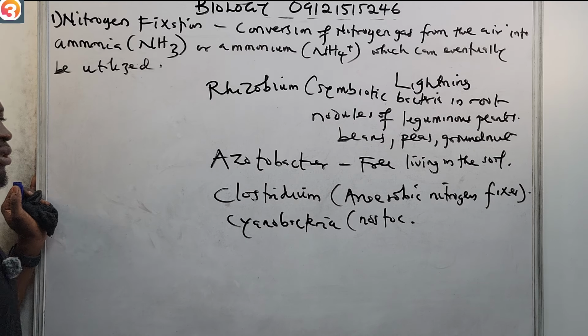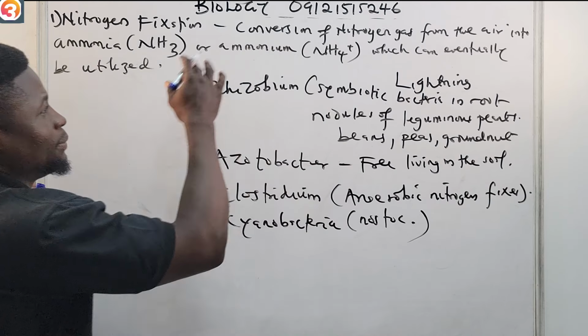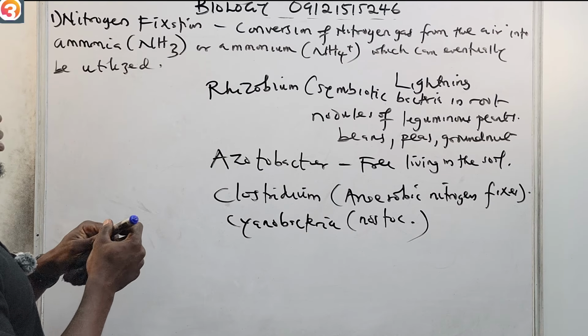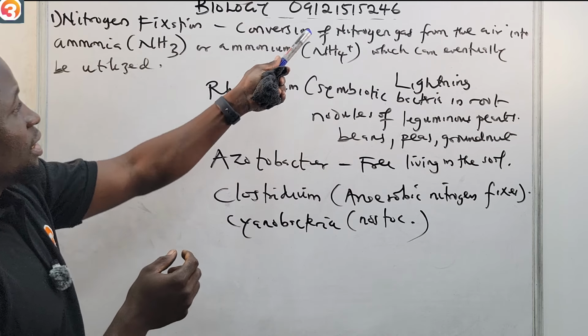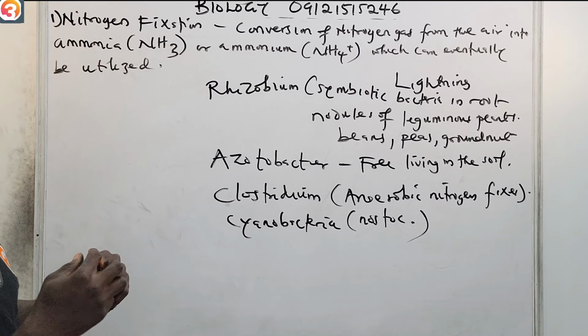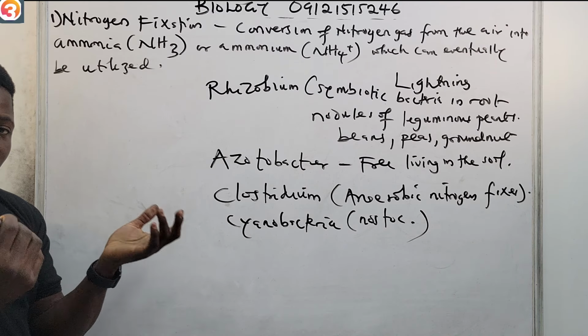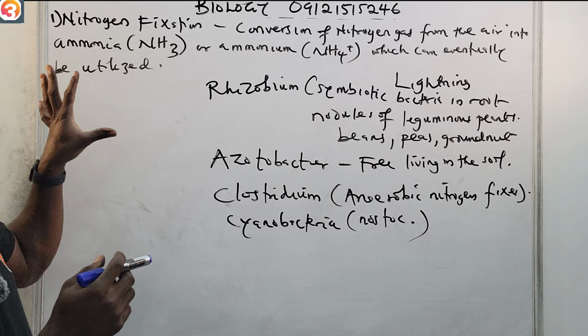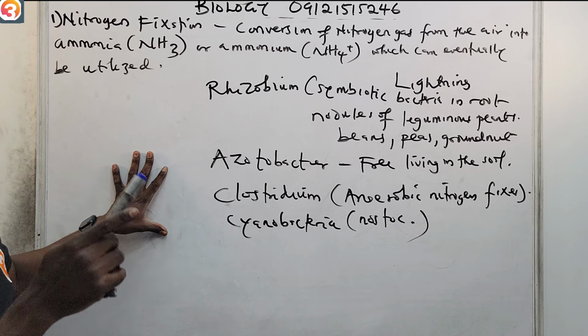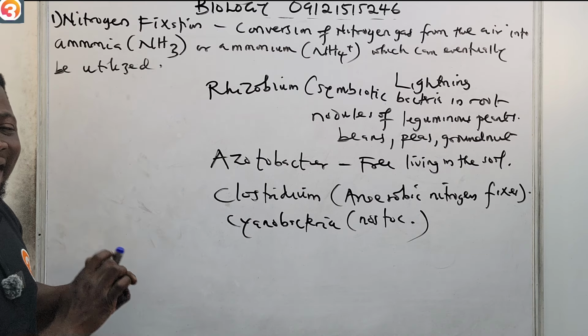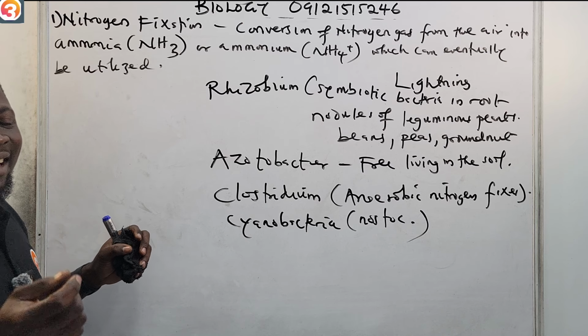All of those are living components that can help to convert nitrogen gas from the air into ammonia that can eventually be utilized by living organisms. So that is the first stage, nitrogen fixation.